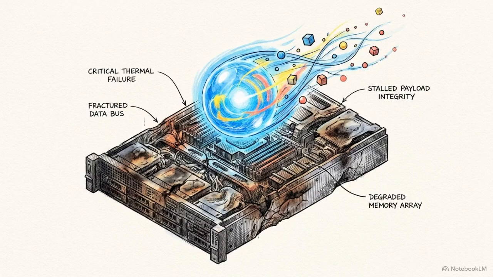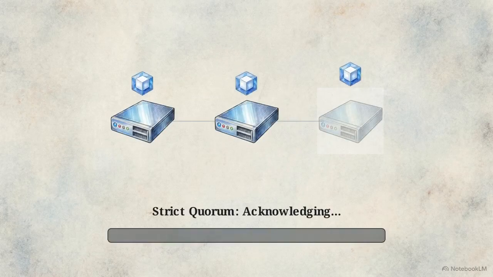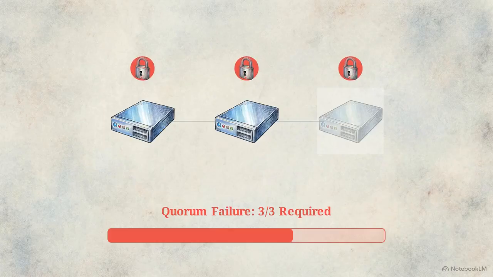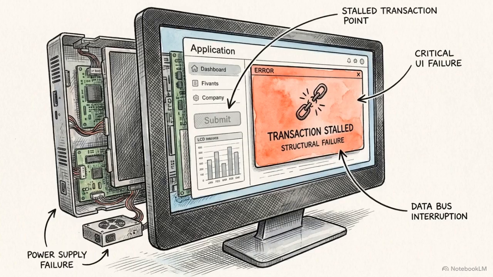A client is trying to write data right now, but gossip just confirmed the required target node is dead. If the architecture uses a strict quorum, meaning it rigidly demands all assigned replicas acknowledge the write, it rejects the user's request. The system protects its data structure, but destroys its availability.